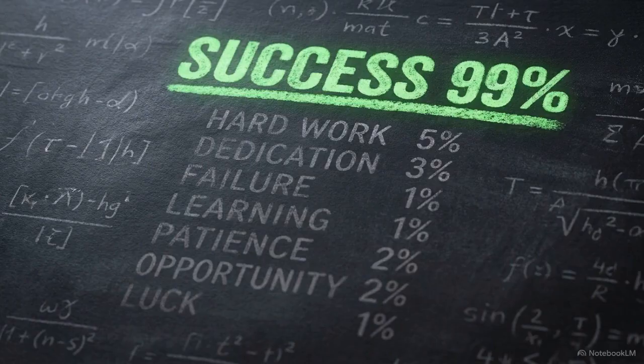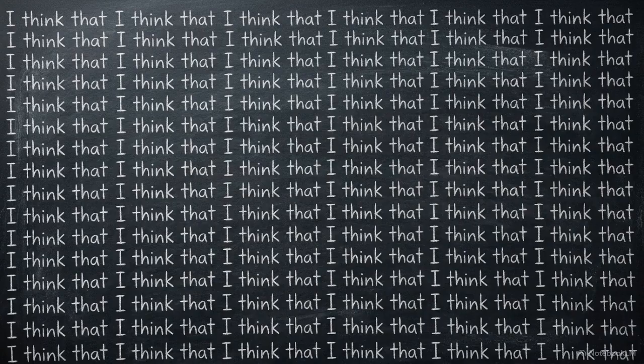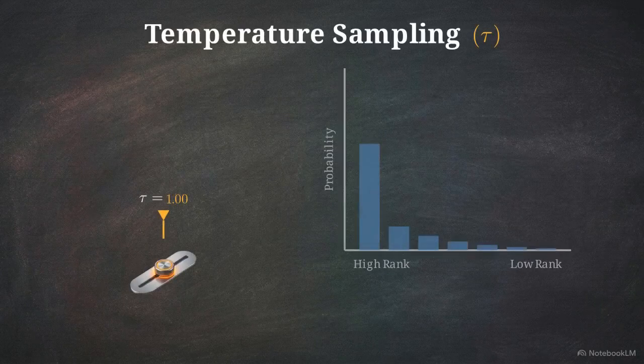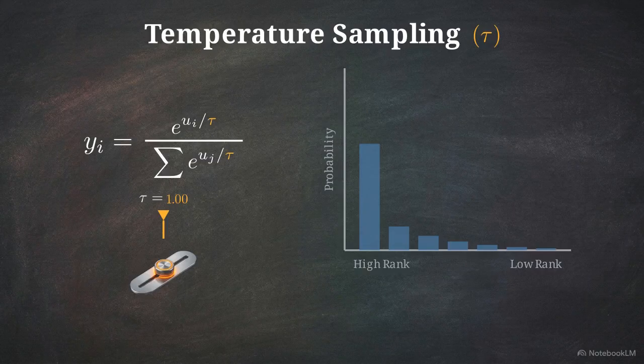The simplest approach is greedy decoding, which strictly chooses the token with the highest mathematical probability. But this deterministic approach leads to repeating patterns, as the math can force the model into an infinite recursive loop. To fix this, we use temperature sampling. This is the mathematical slider for creativity, represented by the tau variable in the probability equation.